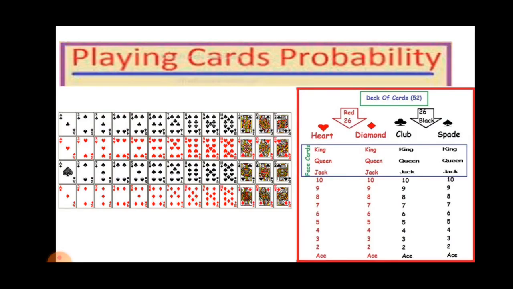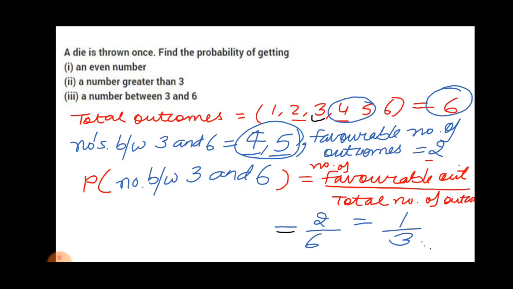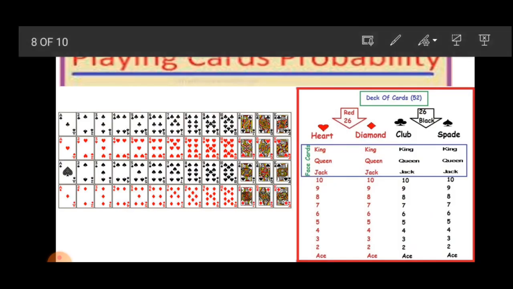Now, playing cards probability. In a deck of 52 cards, we have 13 hearts, 13 diamonds, 13 clubs and 13 spades.